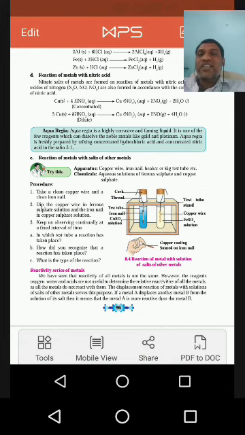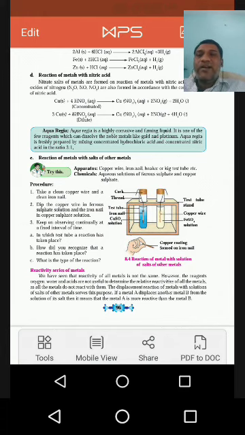Now calcium: when water reacts with calcium, it reacts slowly, but hydrogen gas is liberated along with calcium hydroxide.